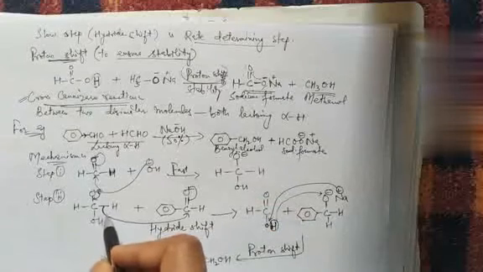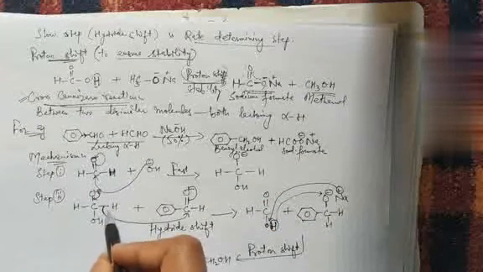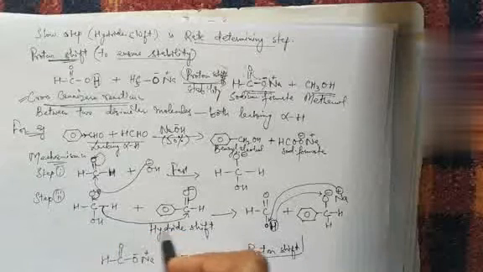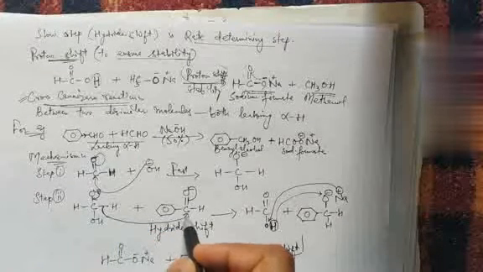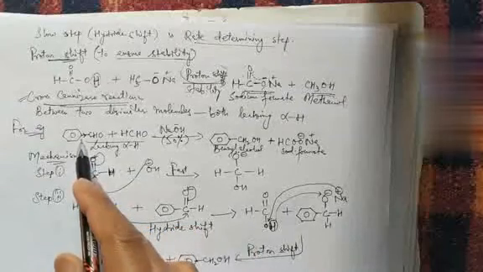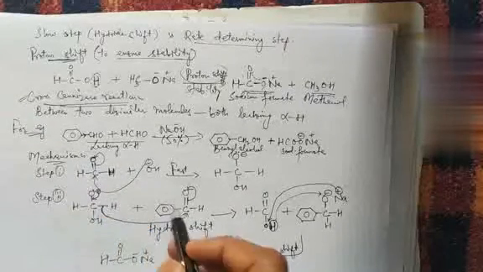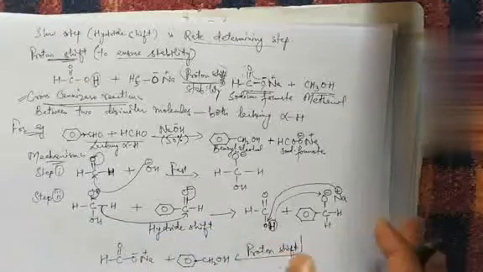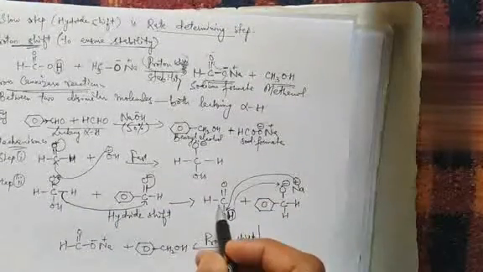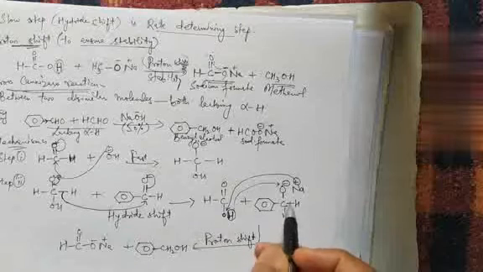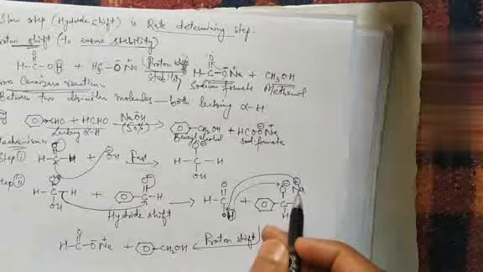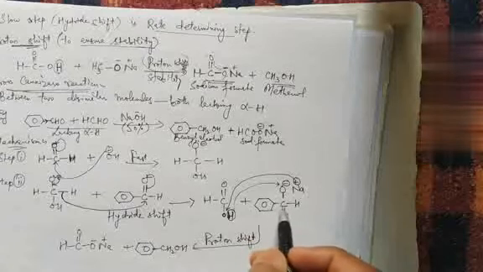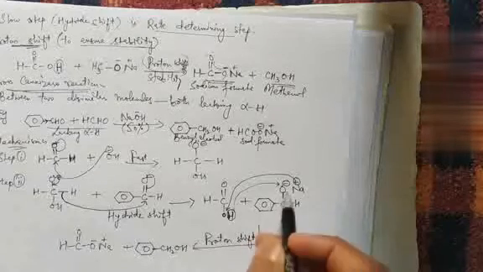And obviously in the next step, the second step, what happens? Hydride shift. H negative of this ion goes over here onto the second molecule, another molecule, that is benzaldehyde, and this electron pair shifts onto the more electronegative oxygen atom, and we get formic acid and the sodium salt of this molecule.